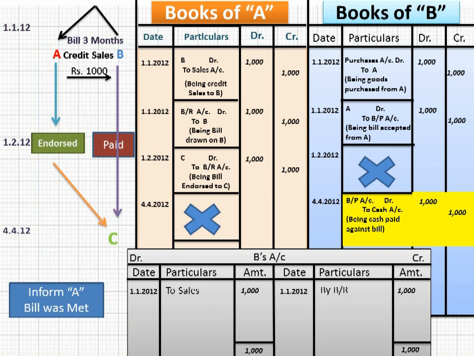So you must have noticed that the drawee always passes the journal entry on the date of maturity, BP account debit to cash, whether the bill is with bank or with C or with A himself. Your standard journal entry will be BP account debit to cash account.